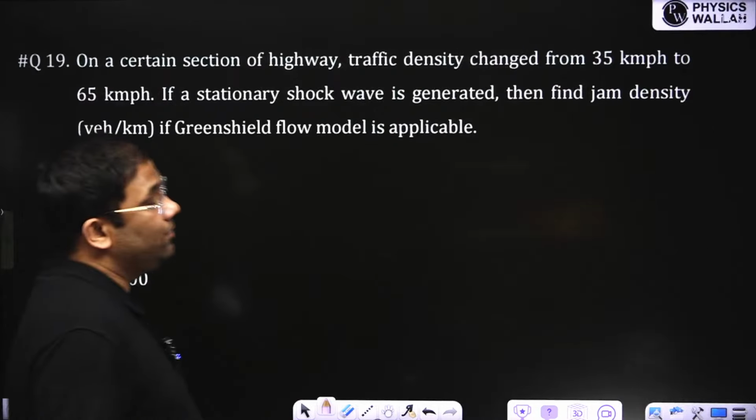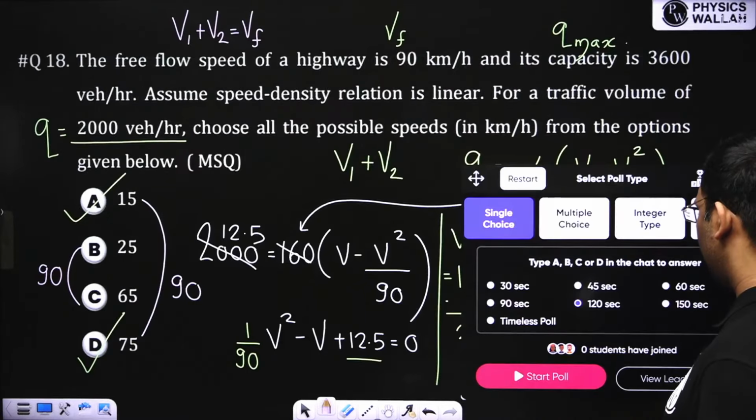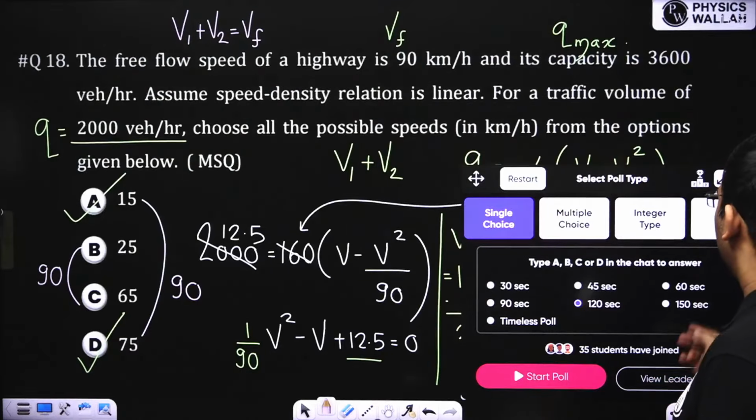Now this question you solve. This is from shock wave. Yesterday I discussed shock wave and the formulas for shock wave. Please solve this question. In this we had a poll. I didn't start the poll, man. Okay, sorry.